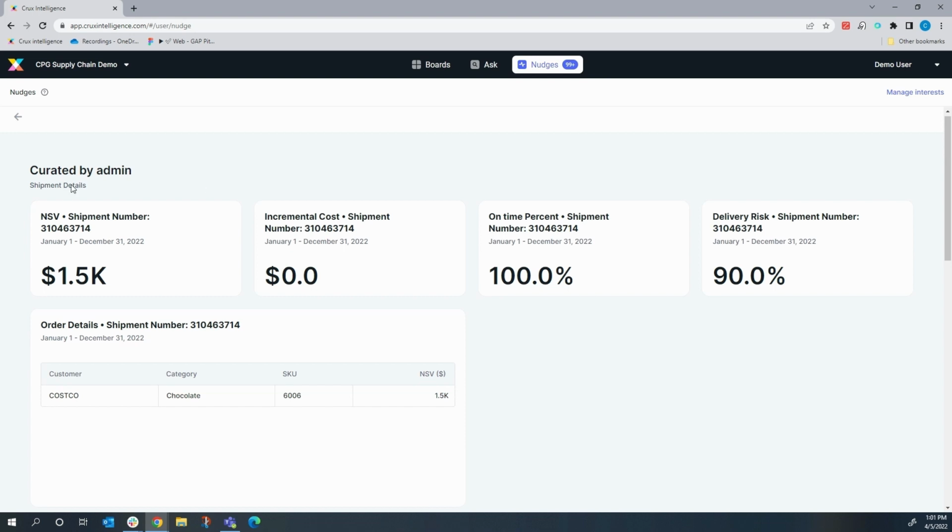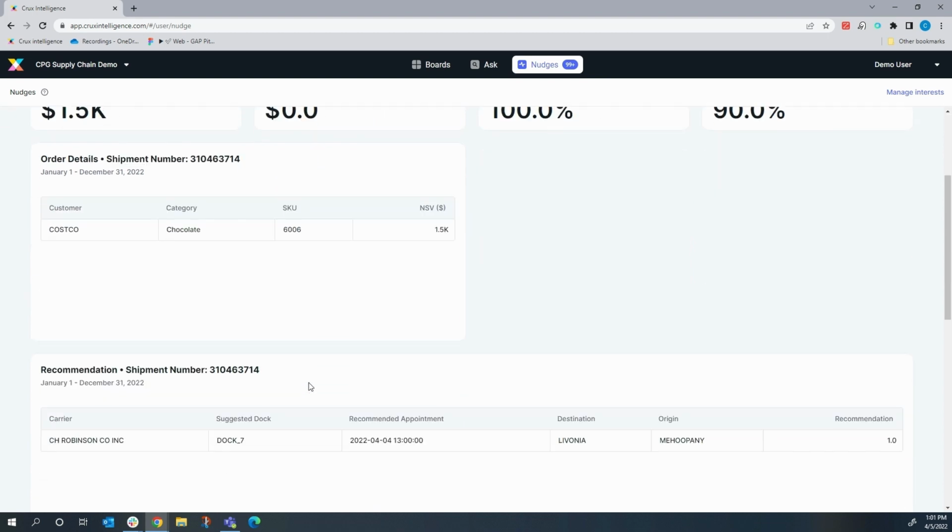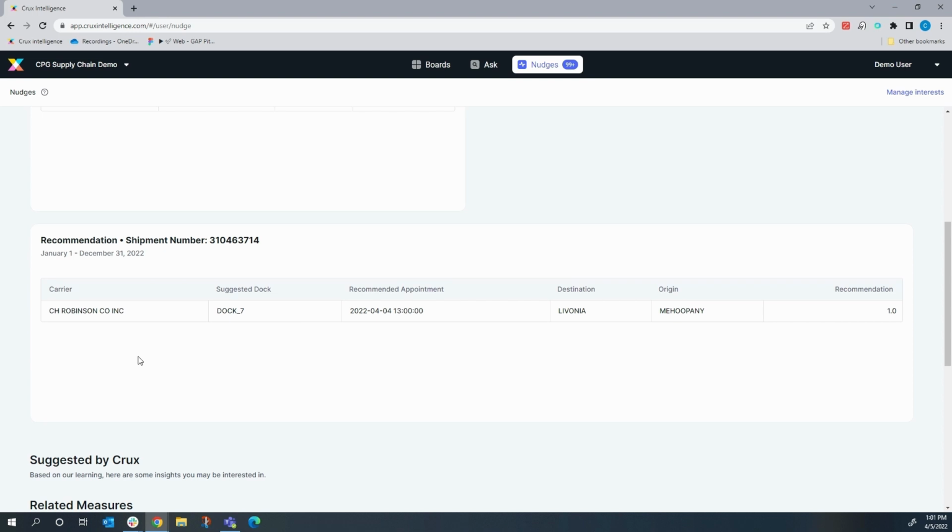It shows me the value of the shipment at 1.5 thousand, who the customer is, what the category is, as well as the SKU number. It then also gives me a recommendation on courier and appointment time, which are things that I might be able to control to reduce the delivery risk.